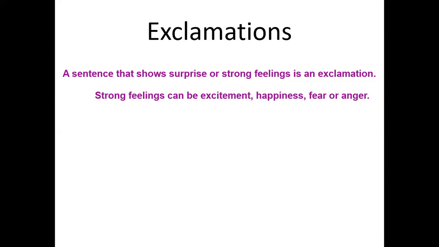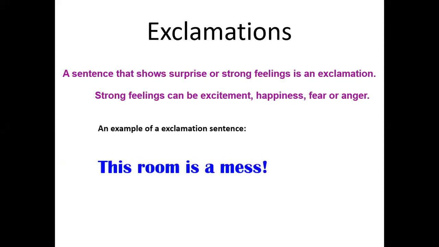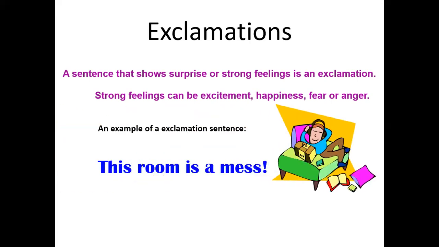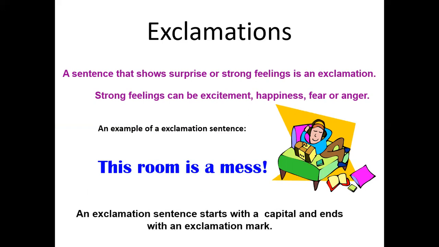So it has strong feelings that can be excitement, happiness, fear, or anger. An example for an exclamation sentence is, this room is a mess. Look at this room. This room is a mess. Like, if your friends or your brothers get in your room, you should say, don't mess up my room. So the exclamation sentence begins with a capital letter and ends with an exclamation mark.